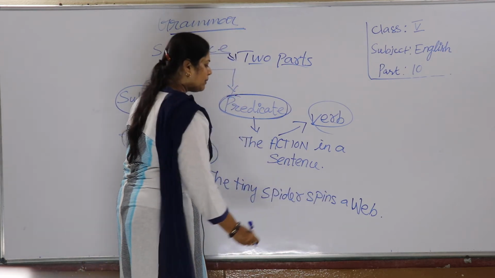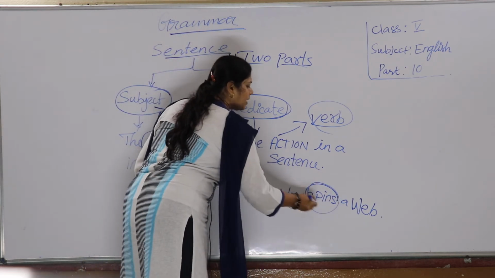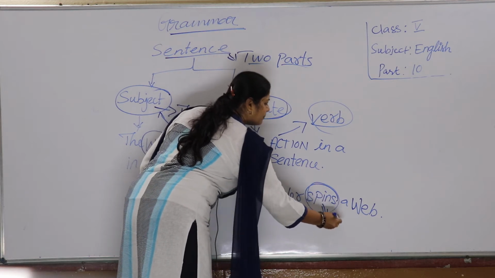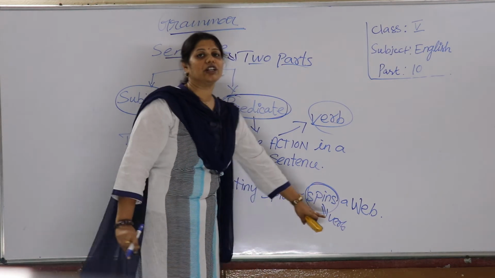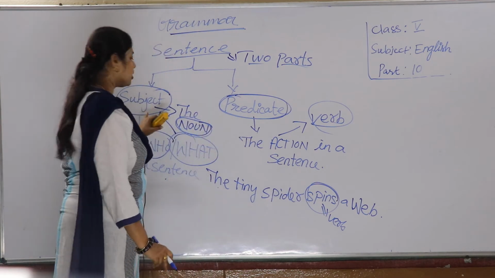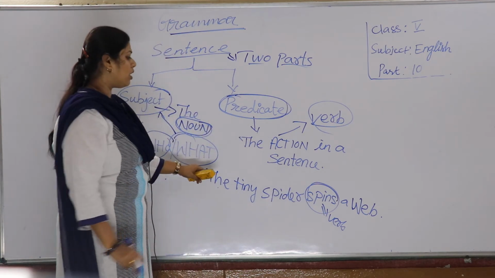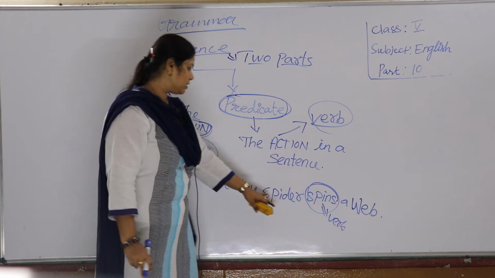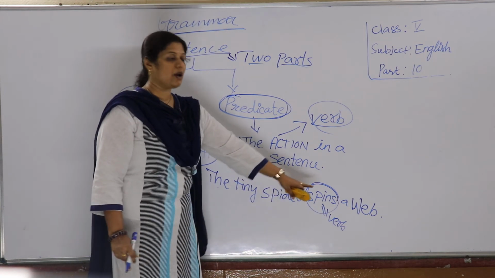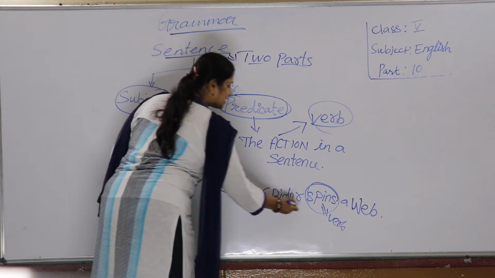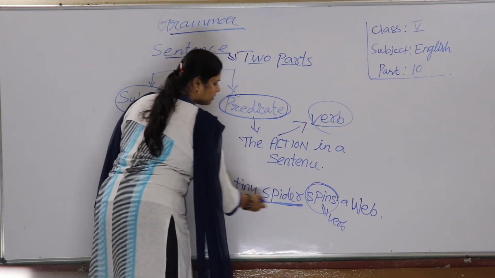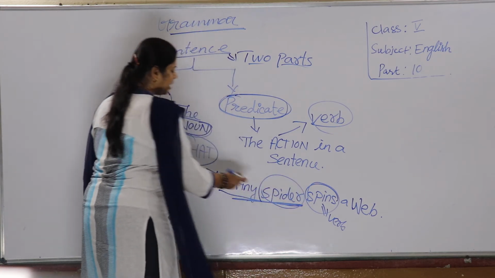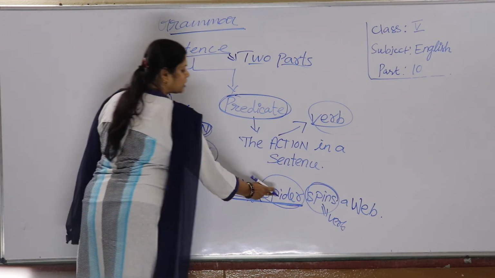What is the verb here? Spins. Spin is our verb. Always question the verb to find out your subject. Who or what? Who spins or what spins a web? The tiny spider. Spider. You get your noun, the spider.